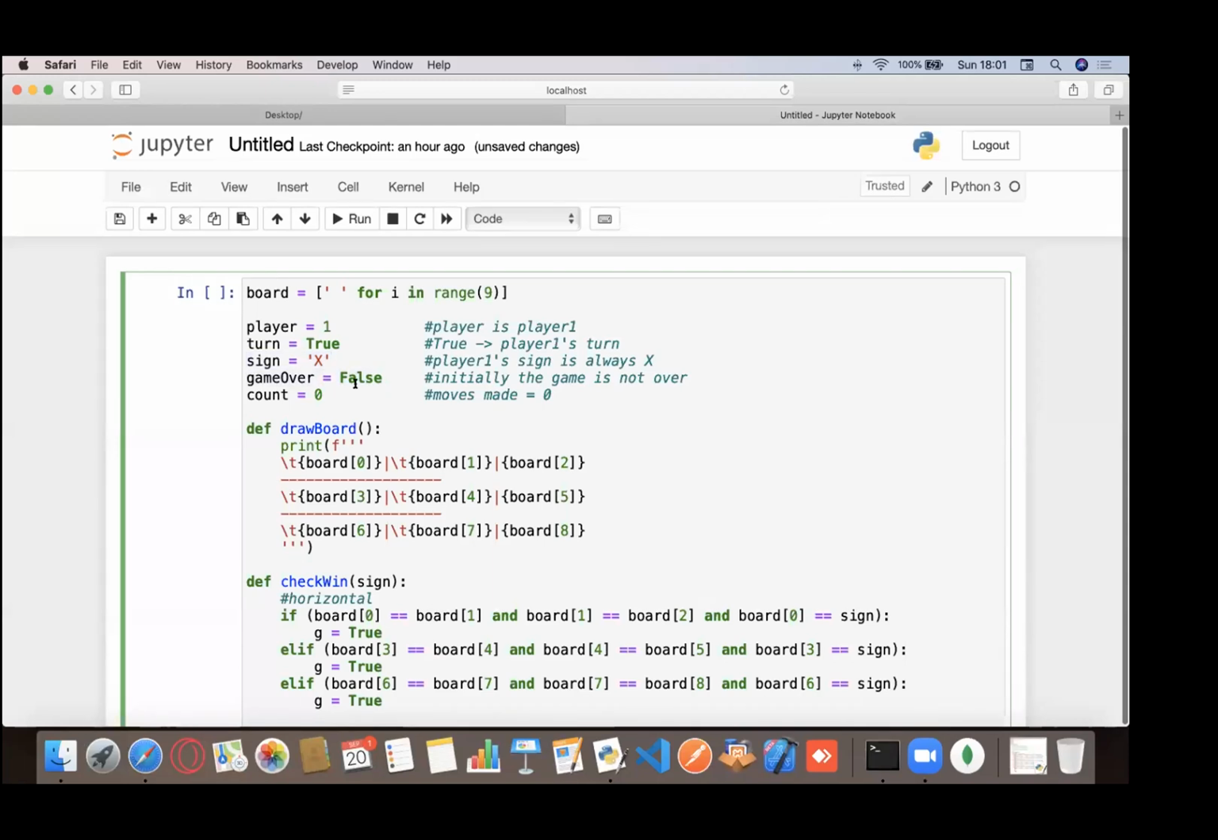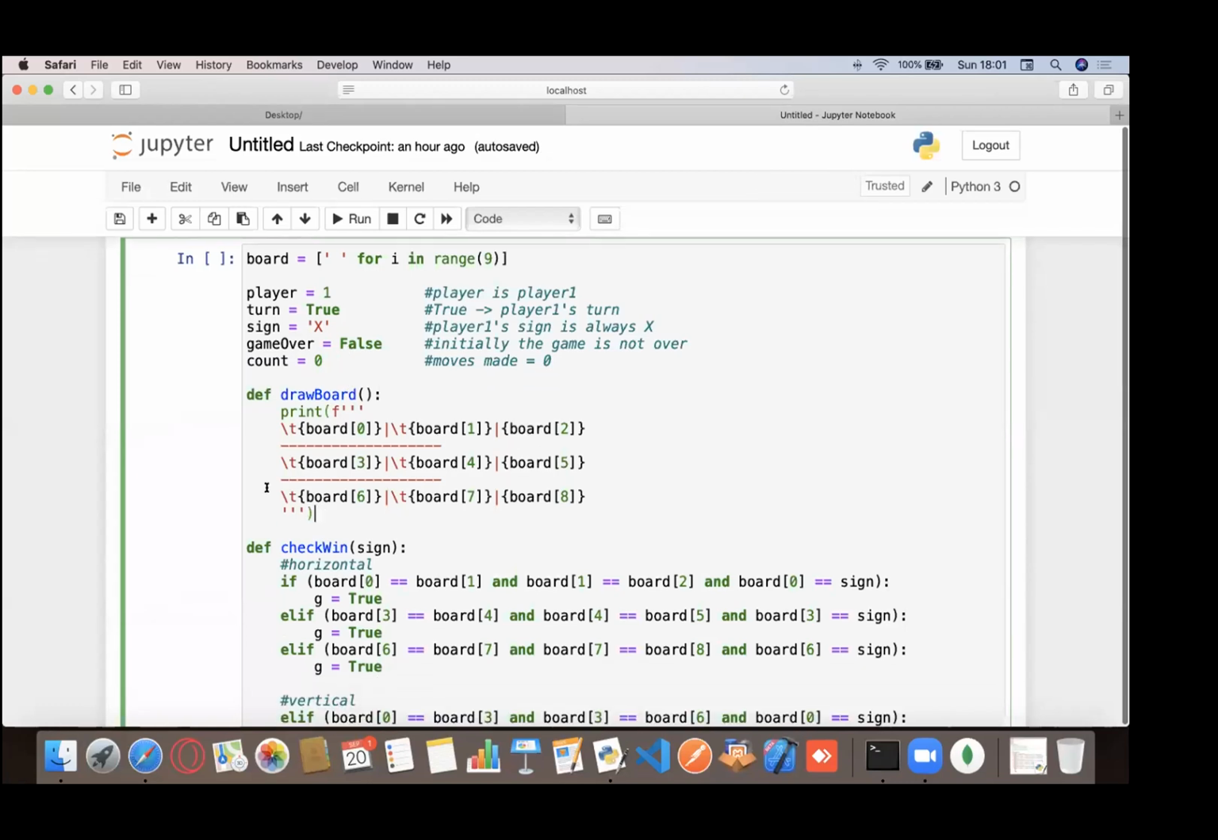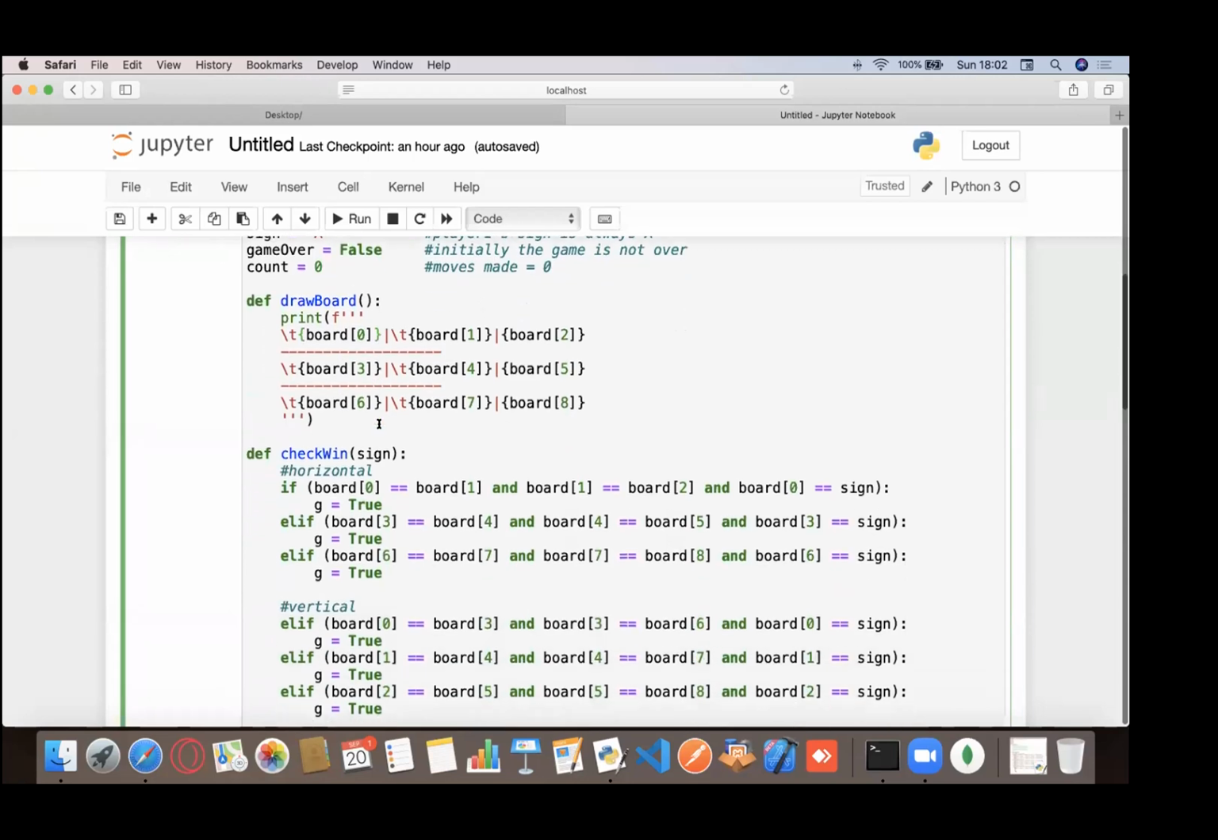Initially the game is not over because it just began, and the number of moves made is 0 because we have drawn the board, no moves have been made. Then it's just a simple function draw board. So we use the def keyword to specify that we are creating a custom function in Python, and then we use this print function with these multi-line strings so that we can print something to the next lines as well. Else I would have to use that end line and it would look weird. And I also use the f string to format it inside the board directly.